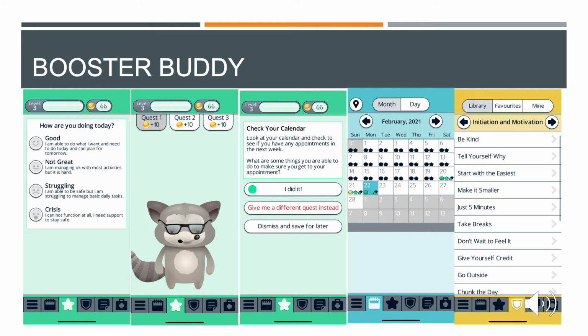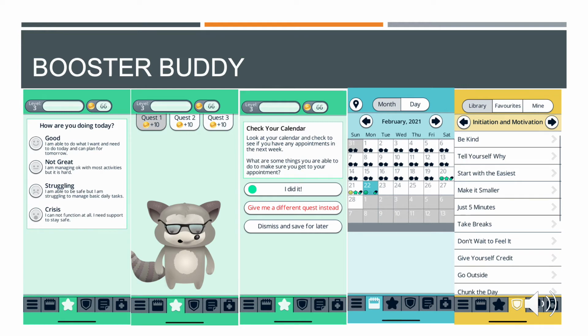So let's say you pick good. Your quests are probably going to look like self-care quests, looking in to see if you have any appointments coming up, stuff like that. If you click something like struggling, the first quest is going to ask you which of your symptoms is most pertinent today. Once you click which one, it'll typically psychoeducate about why that could be happening, and then the rest of the quest would be designed to address that symptom that is most distressing at the moment.